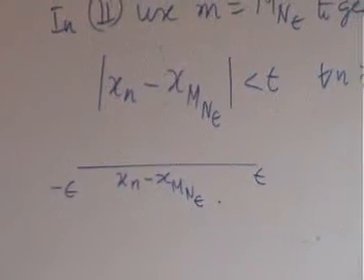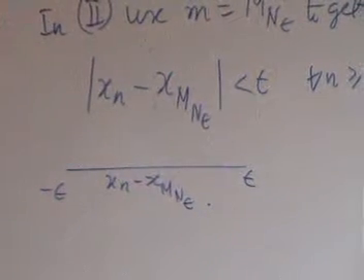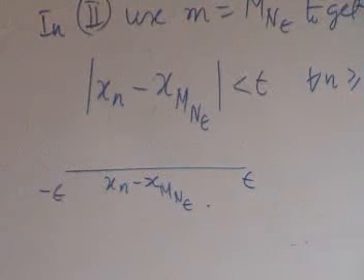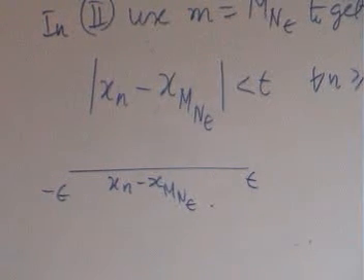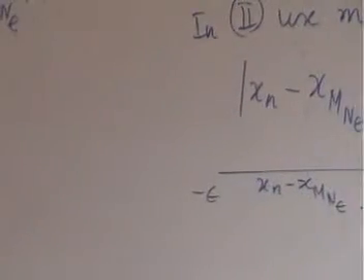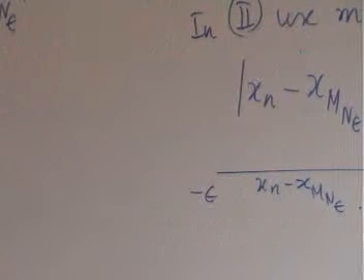Any question? The saying is, for all N epsilon belonging to N, for n, m greater than or equal to N epsilon, mod x_n minus x_m is less than epsilon. Whenever n and m are greater than or equal to N epsilon, this must be valid.